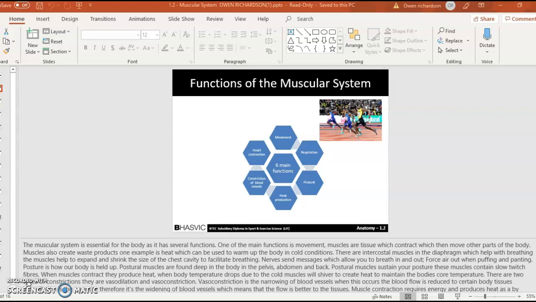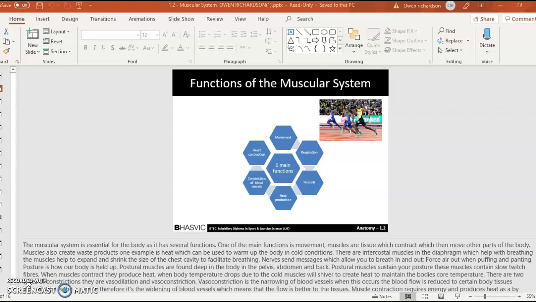Posture muscles are found deep in the body in the pelvis, abdomen, and back. Posture muscles sustain your posture. These muscles contain slow twitch fibers. When muscles contract, they produce heat. When body temperature drops due to the cold, muscles will shiver to create heat to maintain the body's core temperature.